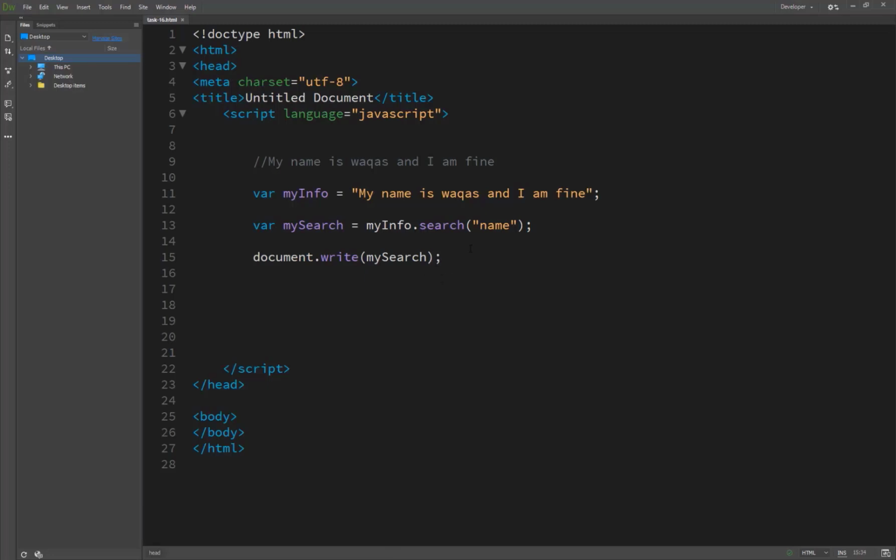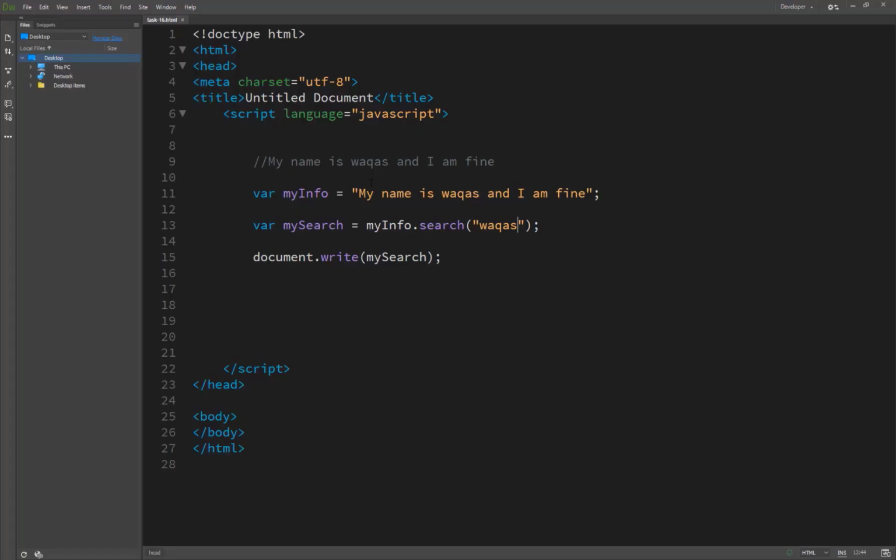Now it's at position 3, and if I search for Wakas, let's suppose, you get the result 11, it's at position 11. Now you are very confused about how it works. If name is at 3rd, how is it possible that Wakas is at position 11?